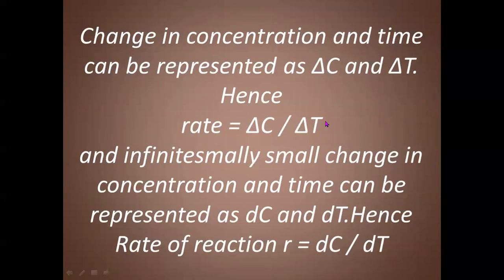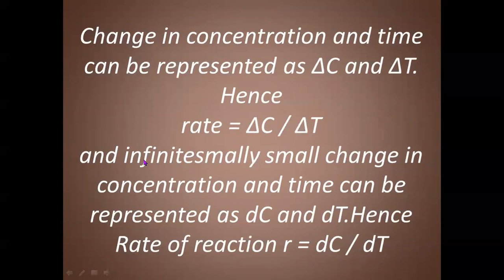But when we study this in science, especially when we integrate or differentiate, we consider infinitesimally small changes in the quantity. So, the very small change can be represented by d.